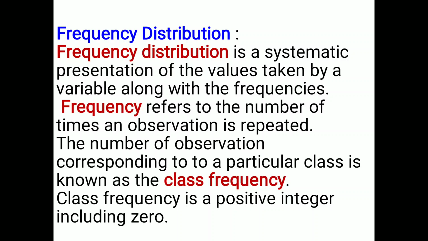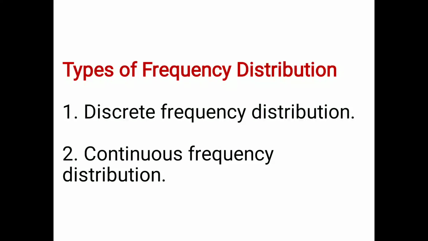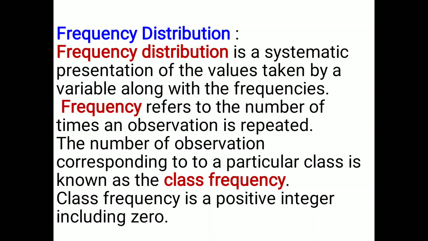The number of observations corresponding to a particular class is known as class frequency, and class frequency is a positive integer including 0. These are the three things which you need to remember under frequency distribution.